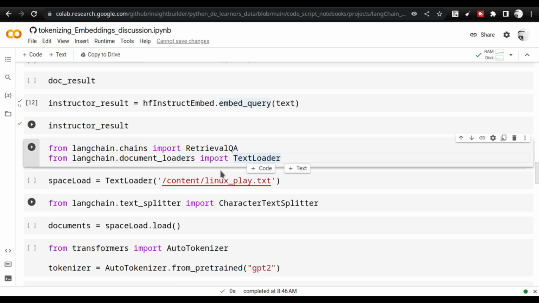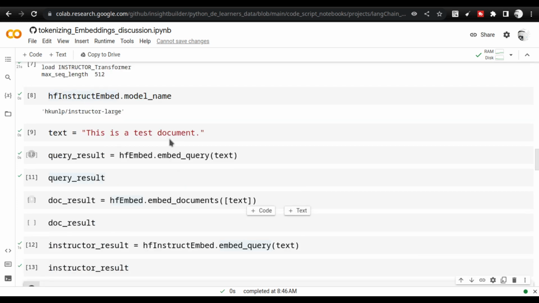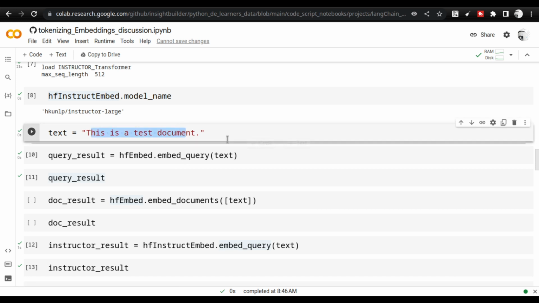What we are going to do now is that we understood how the embedding works, but we want a bigger text. This is, I mean, very small, right? What are you going to do with this? You can actually work directly with the prompt itself. So why worry about embedding?